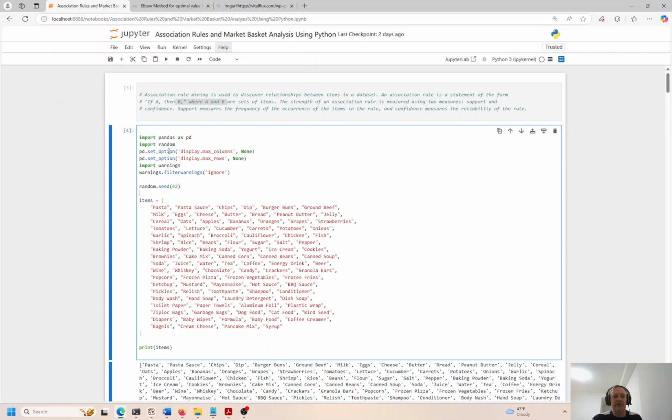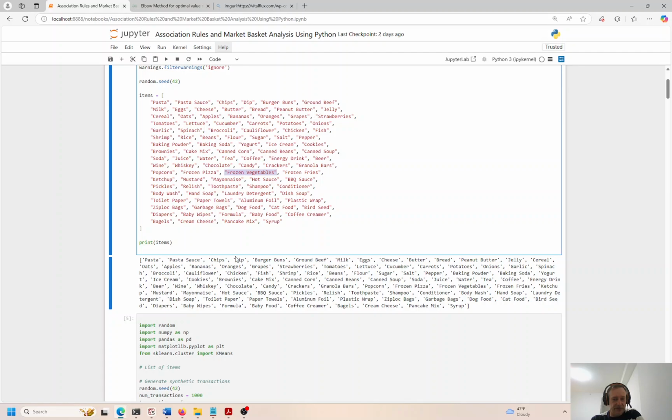So this is somewhat similar to that, slightly different. We're looking for patterns or relationships in the data. If a person buys pasta, will they buy pasta sauce? Yes, there's a high correlation between those two. Will they also buy chips? If you buy pasta sauce, do we also buy chips? I don't know, maybe yes, maybe no. If you buy burger buns, we buy burgers. Probably buy the buns, buy the burgers, buy the ground beef. Those two are going to be highly correlated. Peanut butter and jelly, highly correlated with bread. Peanut butter and jelly and frozen vegetables, probably not. Probably not a high if-then relationship between those two. So that's what we're going to look at.